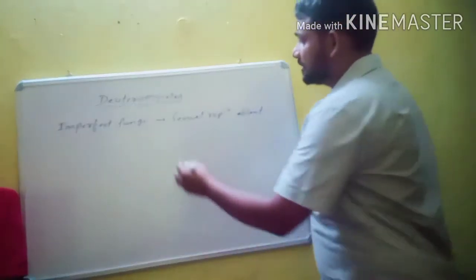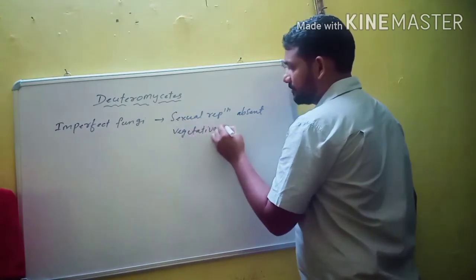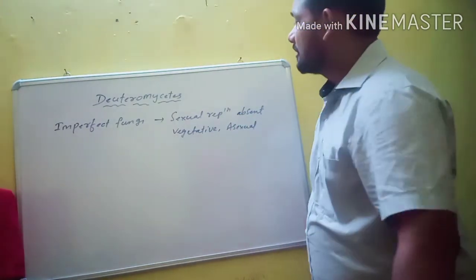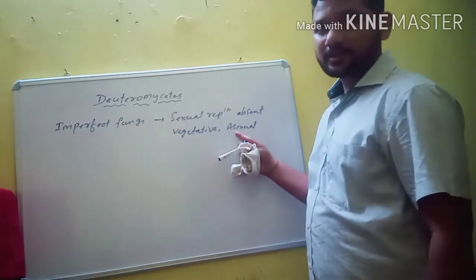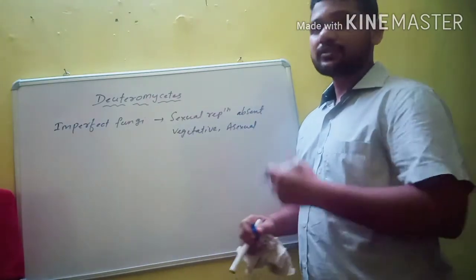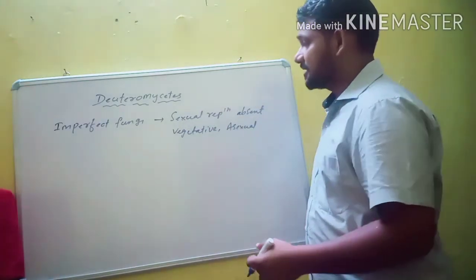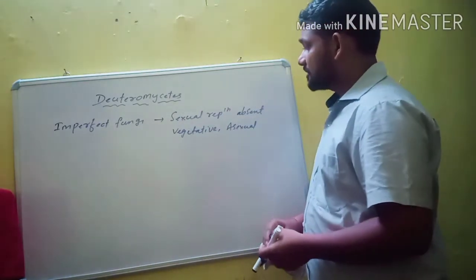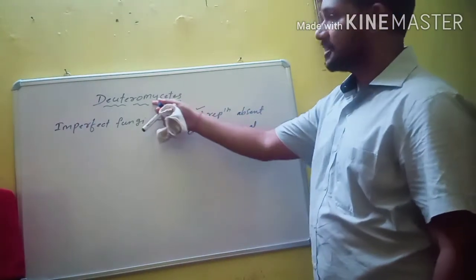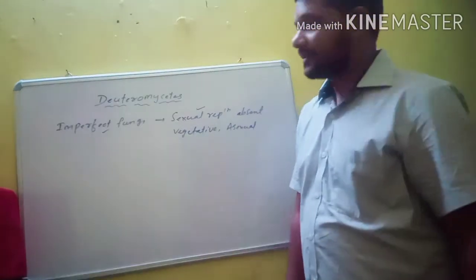Only vegetative and asexual reproduction are present. Species in which only vegetative and asexual reproduction are present are placed in one class, that is Deuteromycetes. Species in which sexual reproduction is present are placed in two classes, that is Ascomycetes and Basidiomycetes. All the fungal species in which sexual reproduction is absent are placed under Deuteromycetes. That's why it is called imperfect fungi.